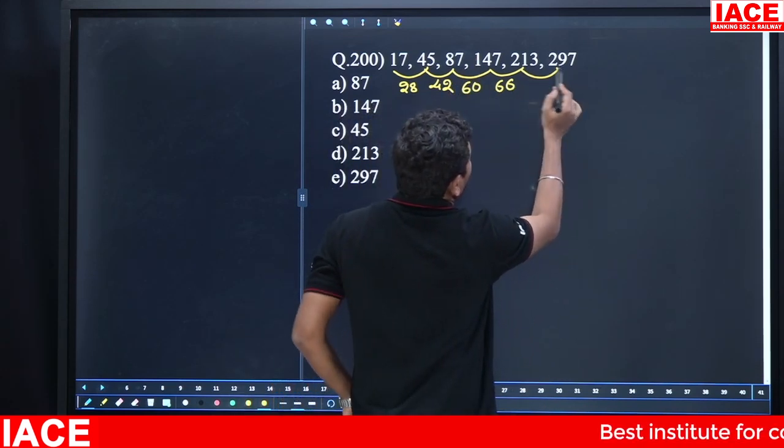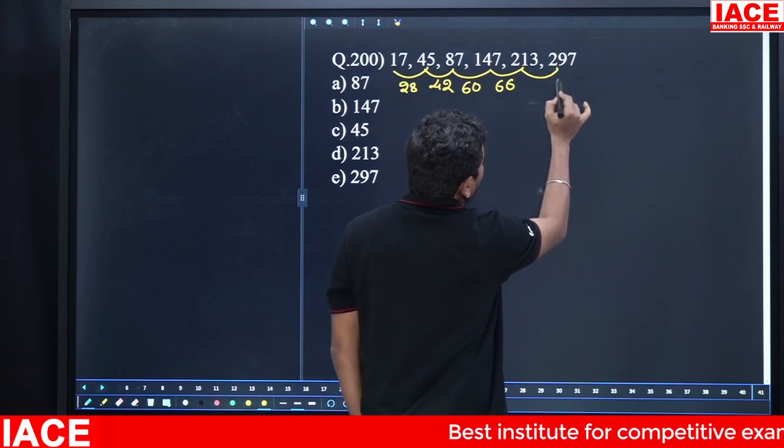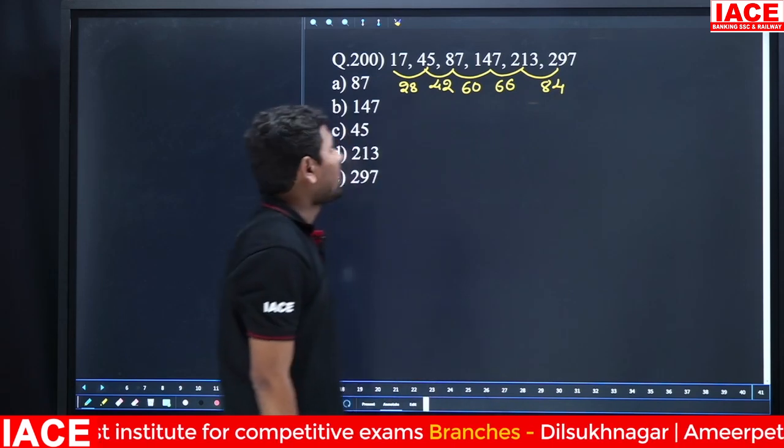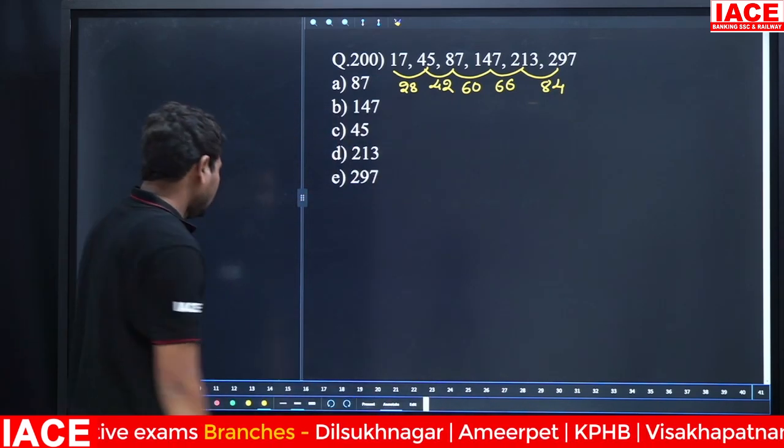Next, 213 became 297. 3 became 7, so 4 added. 1 became 9, so 8 added. 2 became 2 0, so 84 added. Is it right or wrong?